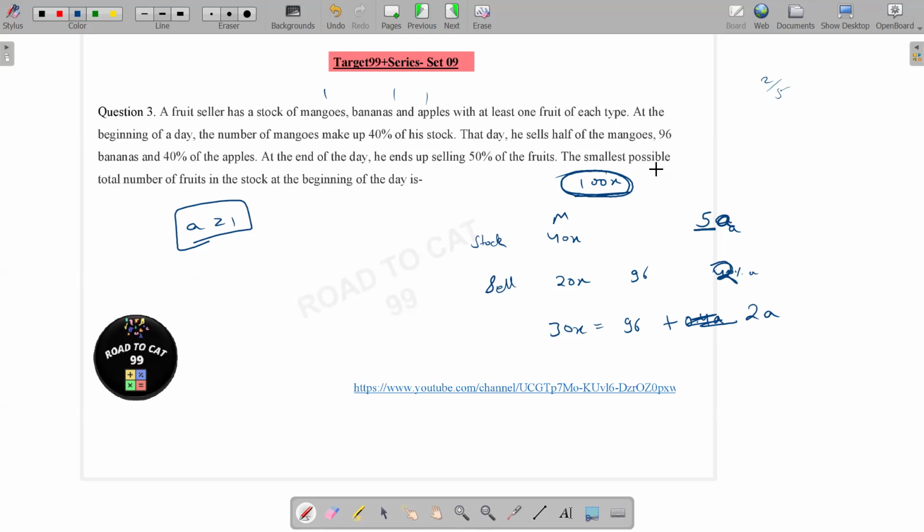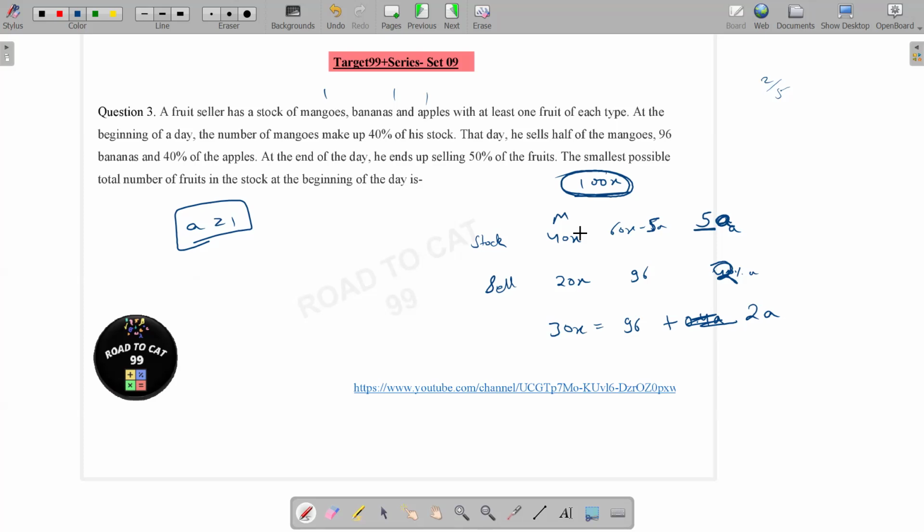So let's say this value is 60 minus 5A, and 60 minus 5A should be greater than 96. This is also a case. So if I take 100 here, this would be 40, but this has to be at least greater than or equal to 96. So if I take 200 here, this would be 80.